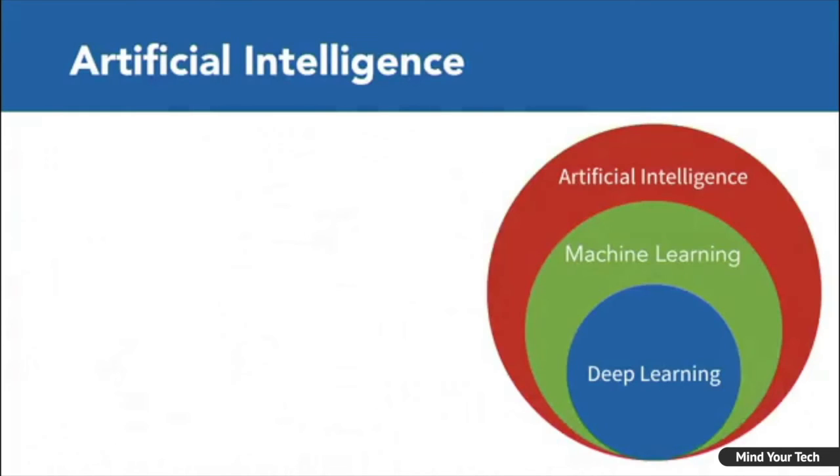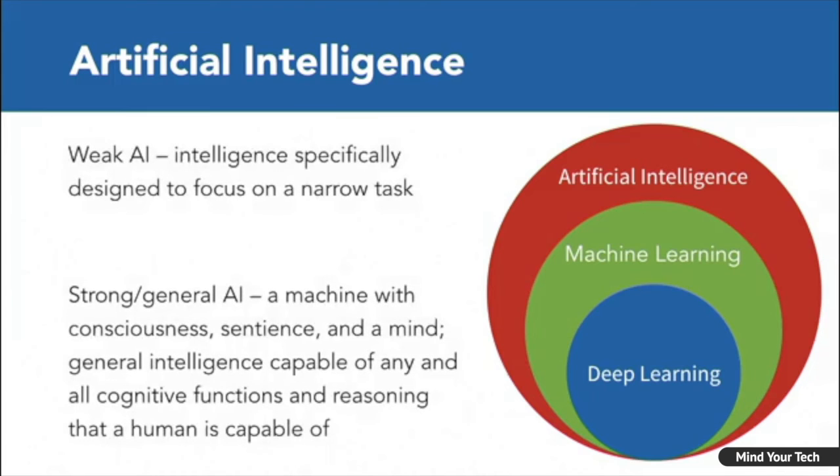Artificial intelligence is a superset of machine learning and deep learning. In defining it, we're going to split it into two separate definitions: weak AI and strong AI. Weak AI is intelligence specifically designed to focus on a very narrow task. The key takeaway here is that weak AI is machine learning, intelligence designed to focus on a very narrow task, like identifying fraudulent credit card charges. But then you're not going to take that model that was built to detect fraudulent credit card charges and recommend Netflix movies to you.